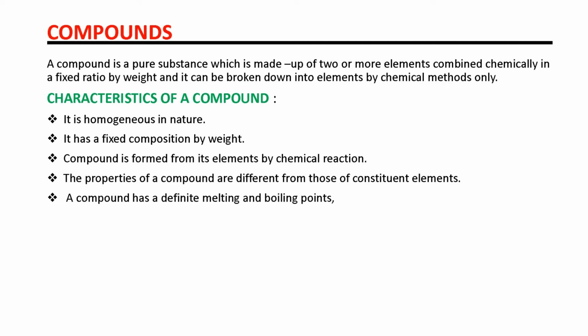So this is the main important point, that the compound's properties are entirely different from the elements it is made up of. For example, if iron and sulfur combine together to form the compound iron sulfide, iron sulfide doesn't have the properties of iron and doesn't have the properties of sulfur. Iron sulfide has totally new properties. So a compound has different properties from its constituent elements. It is a very important point. A compound has definite melting and boiling points.